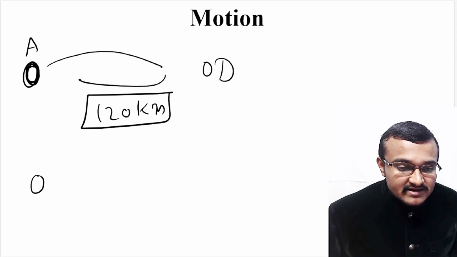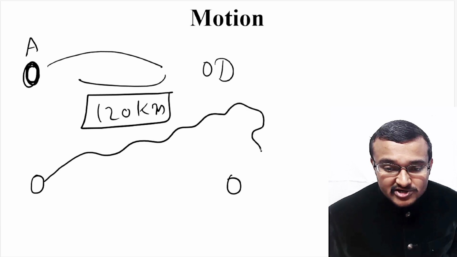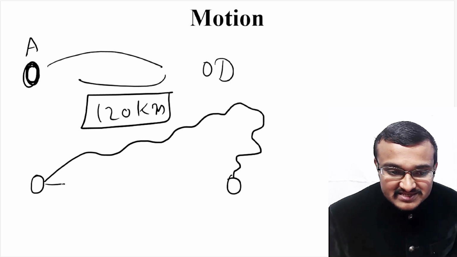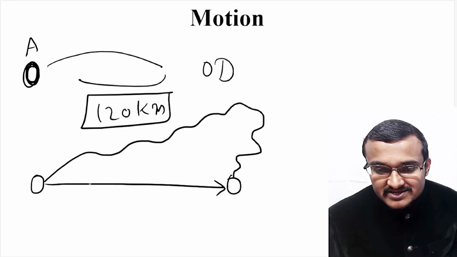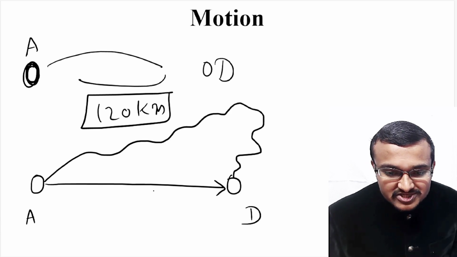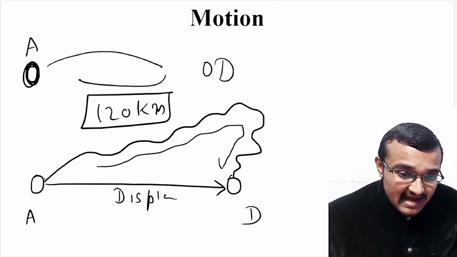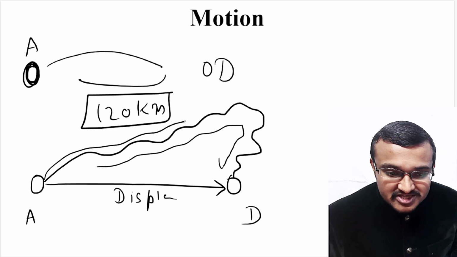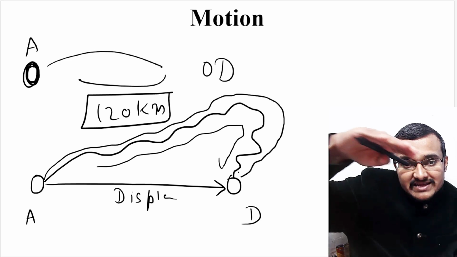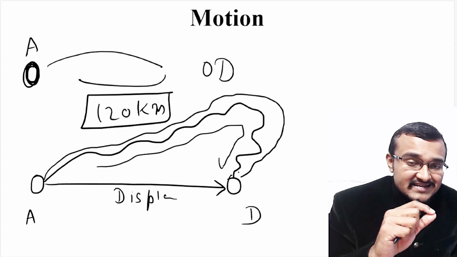So let's say the particle is moving from A to D. If you are considering distance, it has followed this particular path and it has reached this particular position. So what do you mean by displacement? Displacement is just the shortest distance. This straight shortest distance from this particular A position to D position is known as displacement. But if you consider distance, then how many kilometers it has traveled from this position to this position while following that particular path will give you how much distance it has traveled. So that is actually the distance.